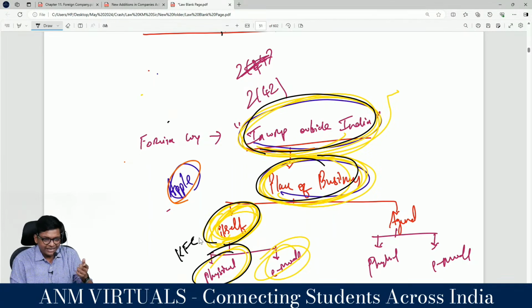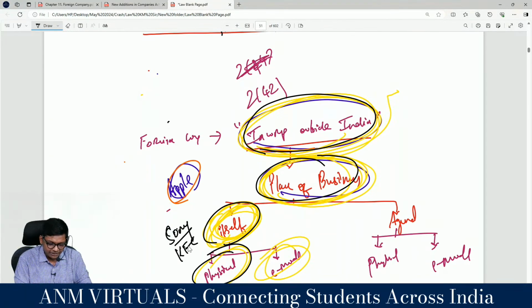KFC. Own branch means okay, physical by itself, but most of KFC is franchise. Give me more examples. Sony, okay. Domino's, no. I want something which everybody will accept. Panasonic, no. They are all having branches, guys, which are agents, franchise. These points will come this side.